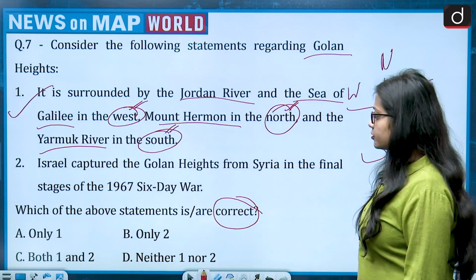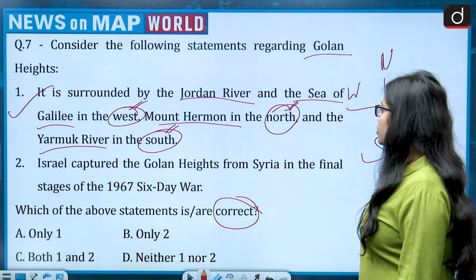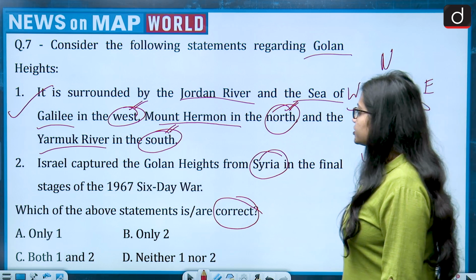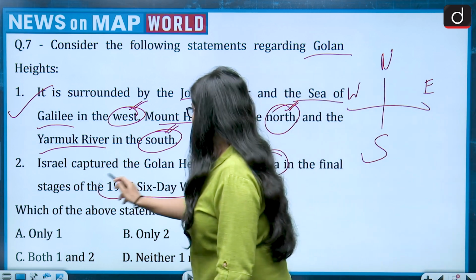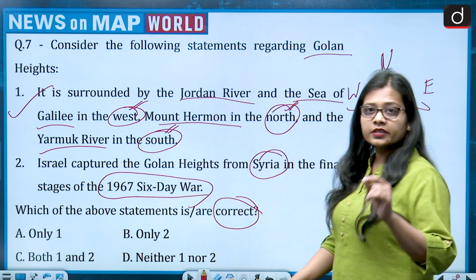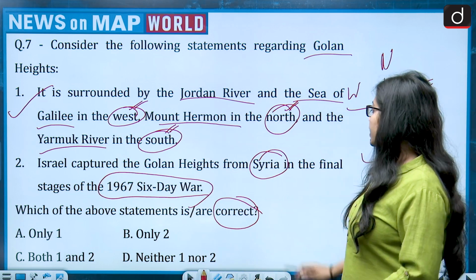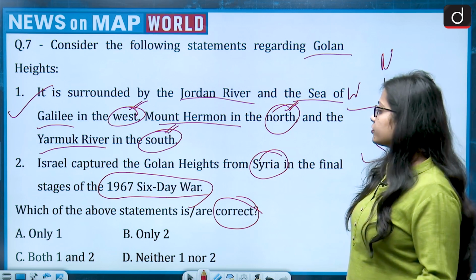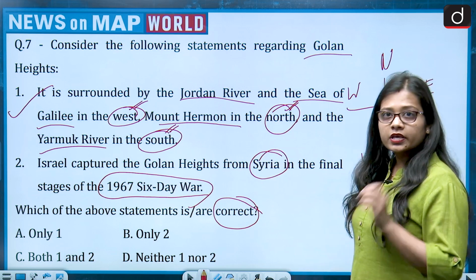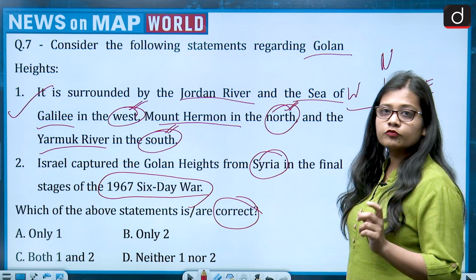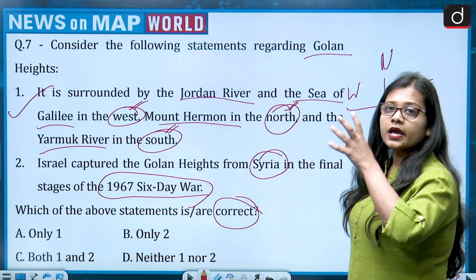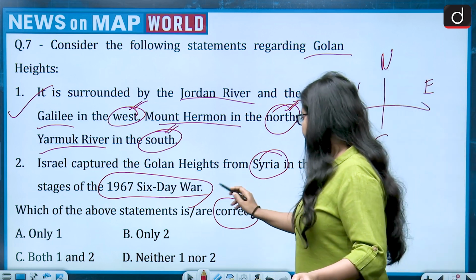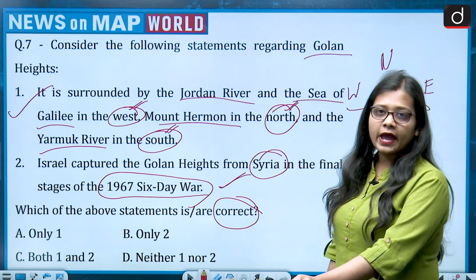Second statement talks about Israel captured the Golan Heights from Syria in the final stages of the 1967 Six-Day War. So it is saying that Israel took the Golan Heights from Syria. So earlier it was with Syria. In the year 1967, a 6-day war was fought between Israel and Syria, and in the end Israel took the Golan Heights from Syria. So this is also correct, as it is a fact.